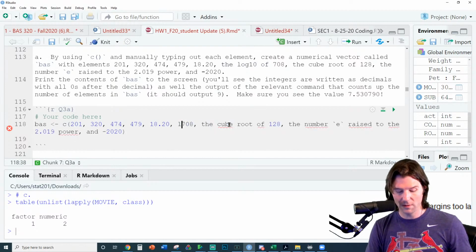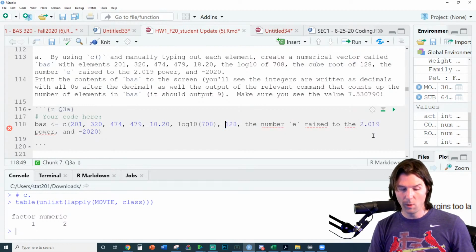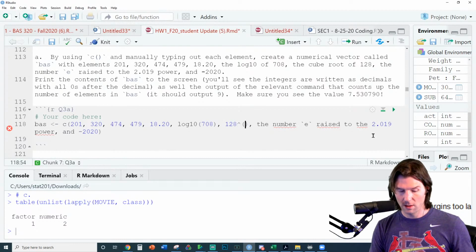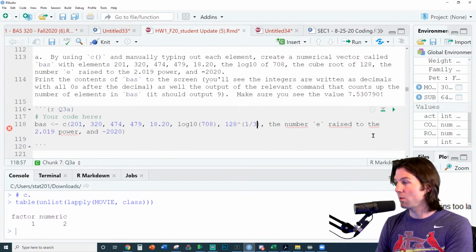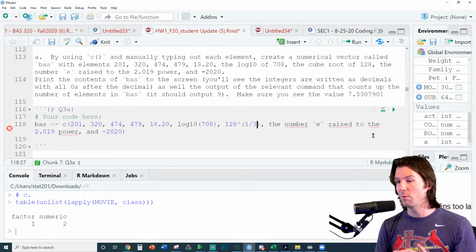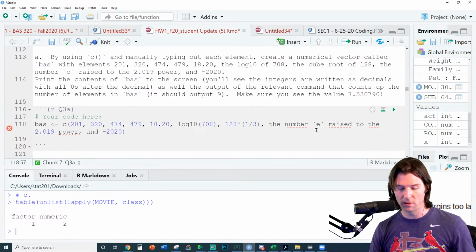So we need the log 10 of this. Let's do that. Log 10 done. The cubed root of this. What do we do to make things a cubed root? We'd go right here, and we'd raise it to the 1/3. So that'll do the cubed root for us. If you raise it to a negative power, it flips it upside down. If you raise it to the 1/3, it does the cubed root, like 1/2 would do the square root. 1/3 is the cubed root.